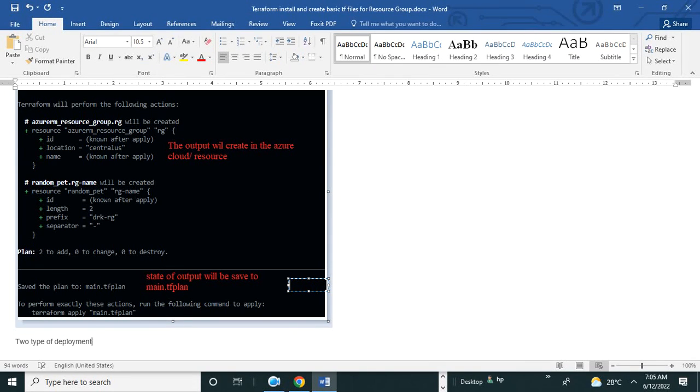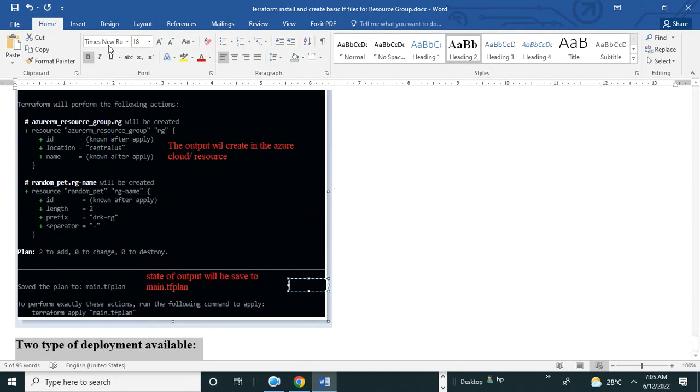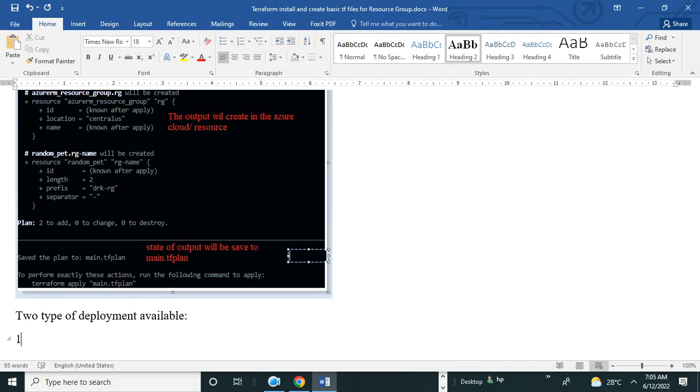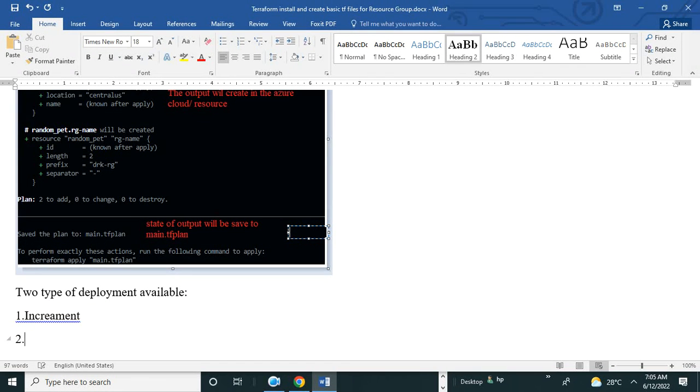Deployments means creating available resources. So what are the two types? One is increment and the second one is complete.